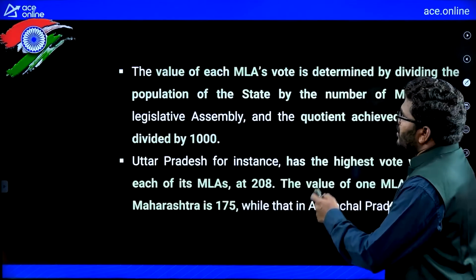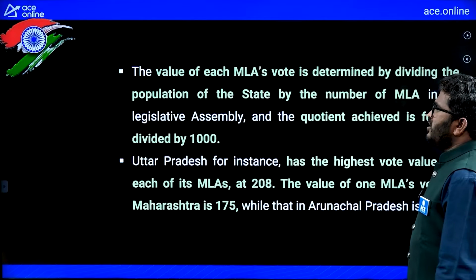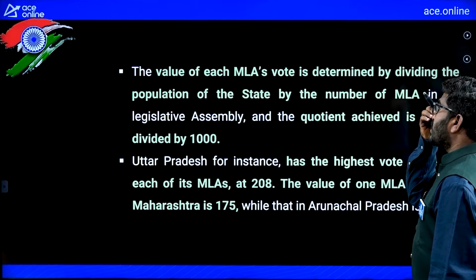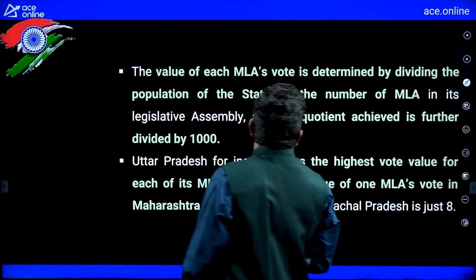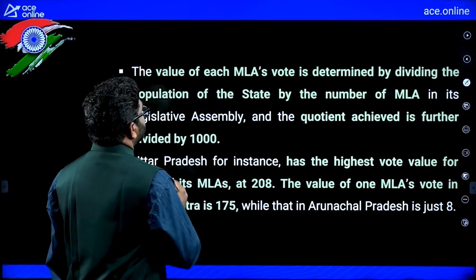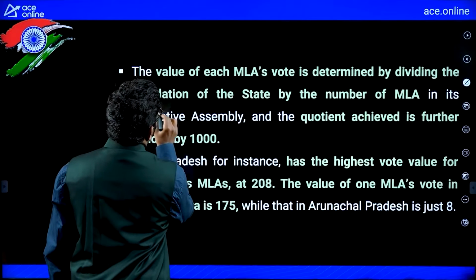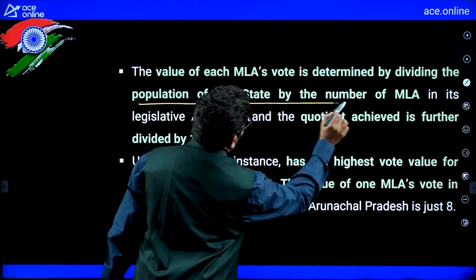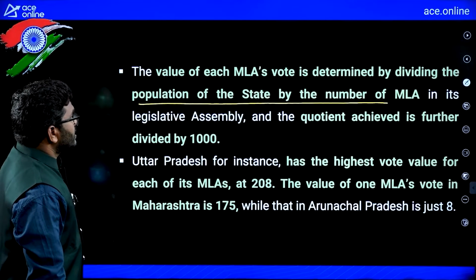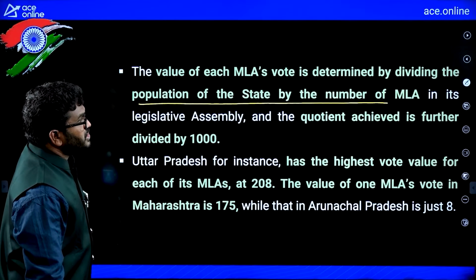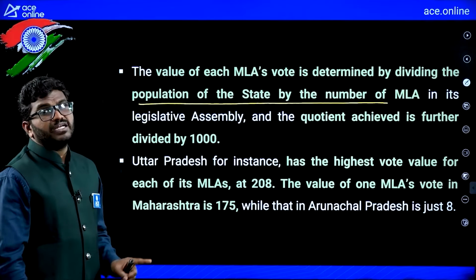Now, the value of each MLA's vote is determined by dividing the population of the state by the number of MLAs in its legislative assembly, and the quotient achieved is further divided by 1000.